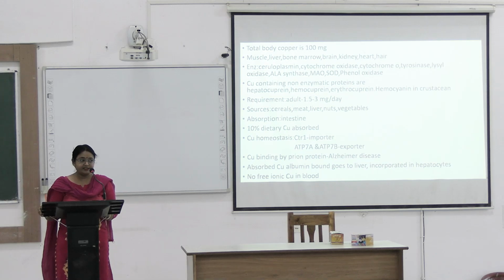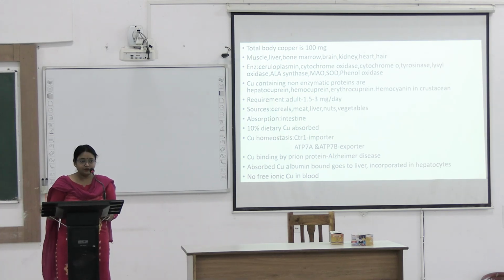Requirement for adult is 1.5 to 3 milligram per dl. Sources are cereals, meat, liver, nuts, vegetables. 10% of dietary copper is absorbed, and 90% of copper is bound to ceruloplasmin and 10% is bound to albumin.